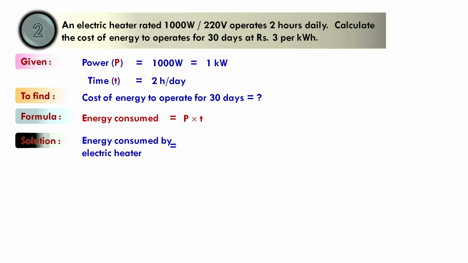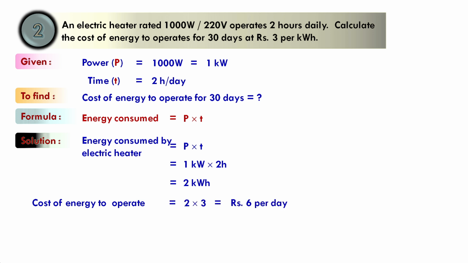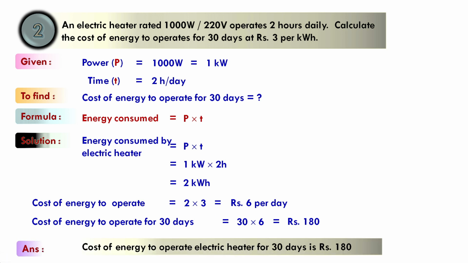So energy consumed by the electric heater is power into time, which is 1 kilowatt into 2 hours, which is 2 kilowatt hour. And the cost of energy to operate it is 2 into 3, which is 6 rupees per day. And the cost to operate for 30 days will be 30 into 6, which is rupees 180. That's the final answer.